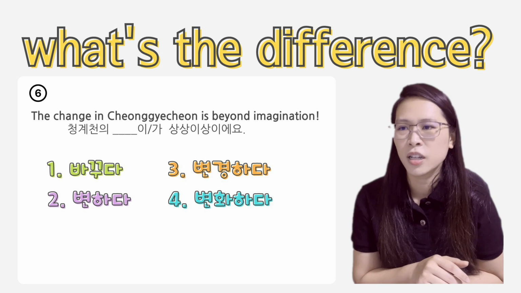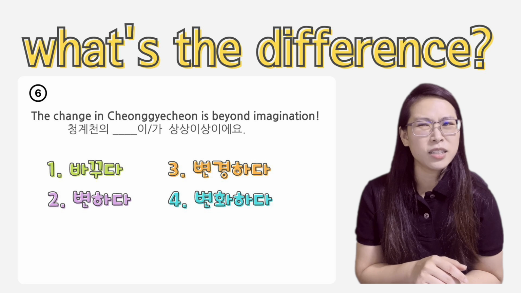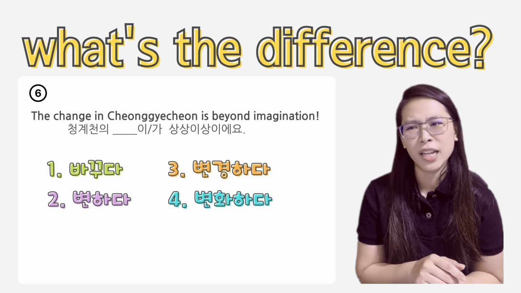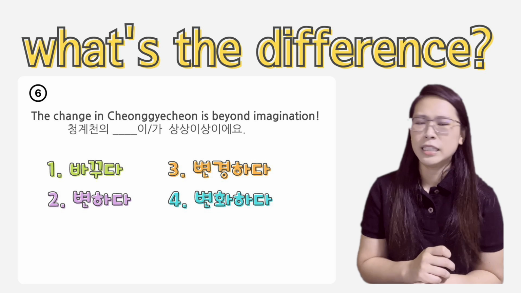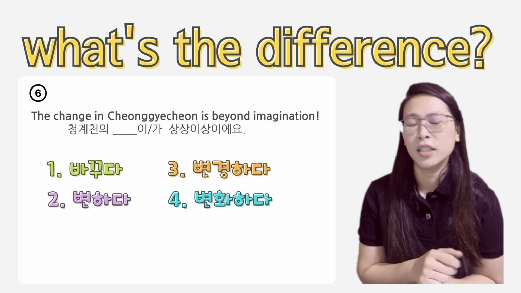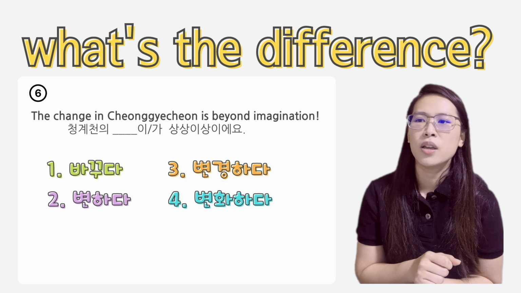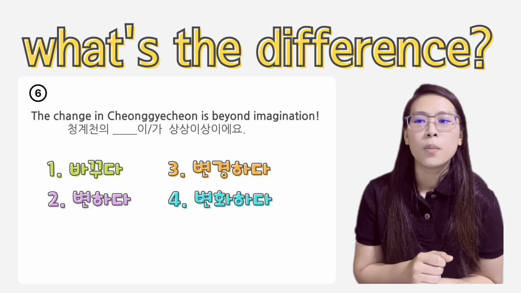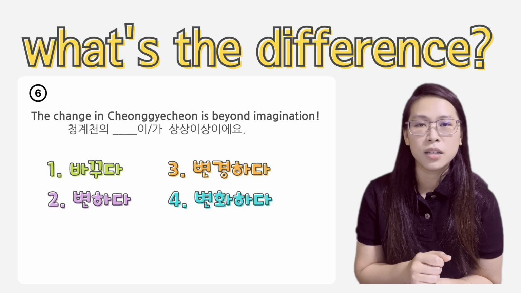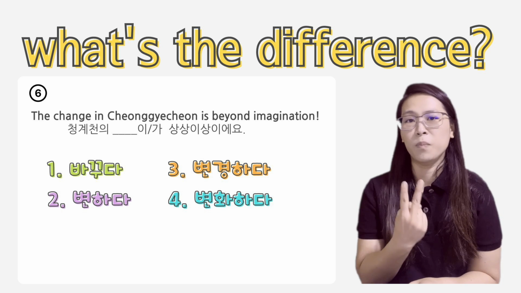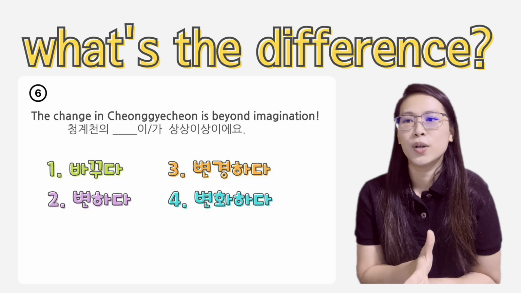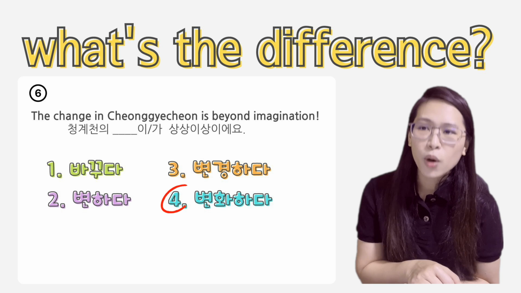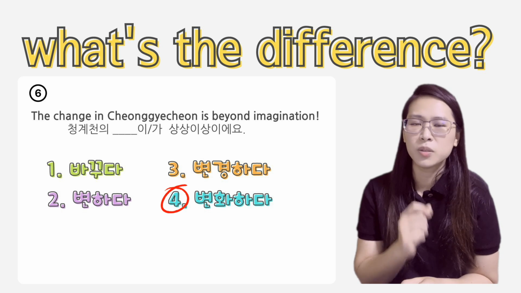그래서 청계천에 변이 상상해요. 변도, although it's a 한자 word, 변 itself is not a valid noun. Okay, 변하다. However, in this case, 변경 and 변화, it's a valid noun. So you can say 청계천의 변경이 상상 이상이에요. 청계천의 변화가 상상 이상이에요. So it's only between these two. Now, which is it? 변경 or 변화? In this case, 청계천의 변화가 상상 이상이에요. It's 변화 instead of 변경.